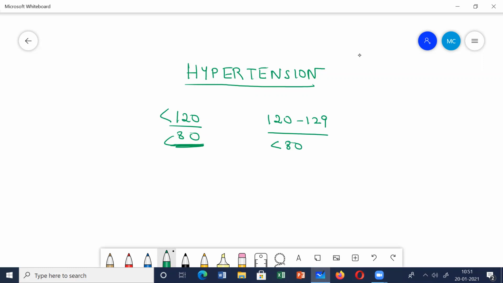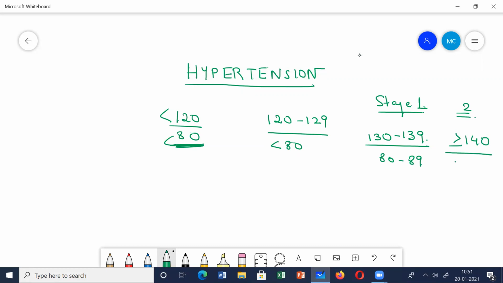If the diastolic blood pressure is between 80 to 89, it comes under stage 1. Stage 1 is when the systolic blood pressure is between 130 to 139 millimeters of mercury, and the diastolic is between 80 to 89, right? And when do you say it is stage 2 hypertension? Stage 2 hypertension is when the systolic is more than or equal to 140 or the diastolic is more than or equal to 90. So these are the different stages of hypertension.